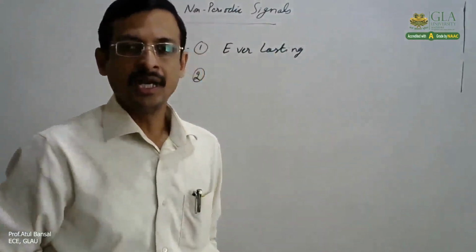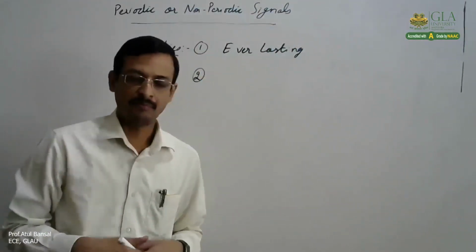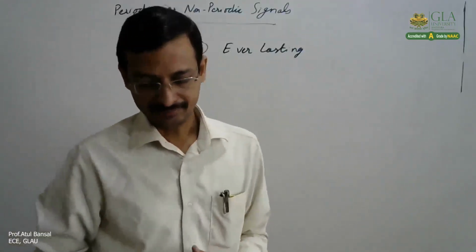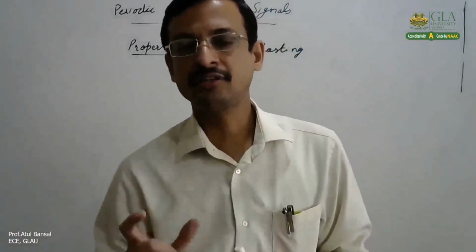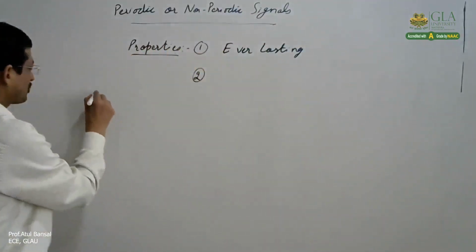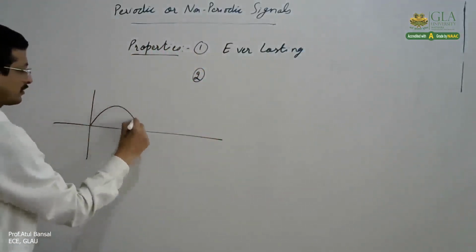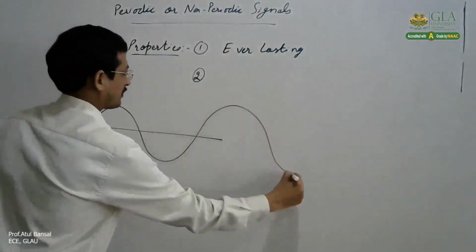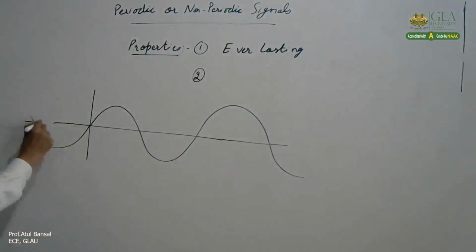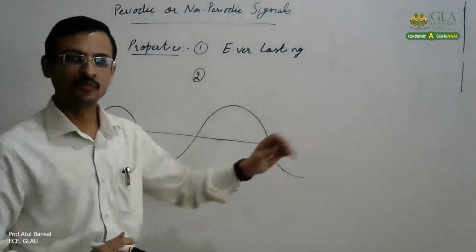Second property, a periodic signal can be generated by periodic extension of any segment of x(t) of duration of fundamental time period. What I mean by that, suppose this is some periodic signal which is starting from minus infinity and going up to plus infinity.